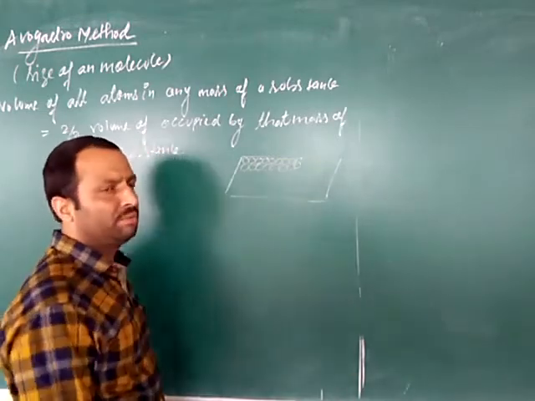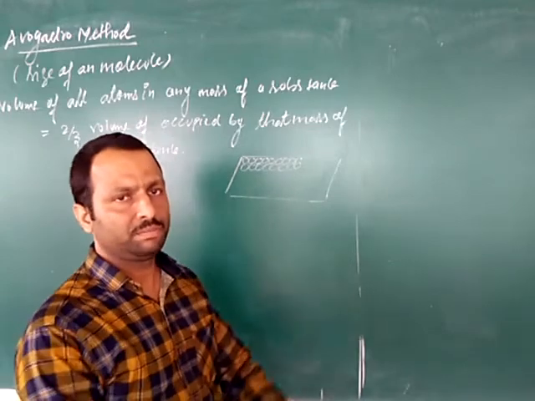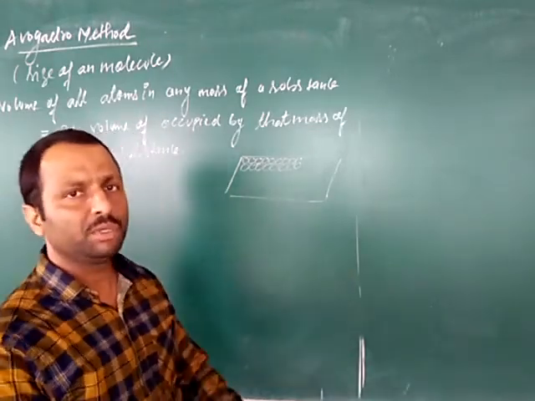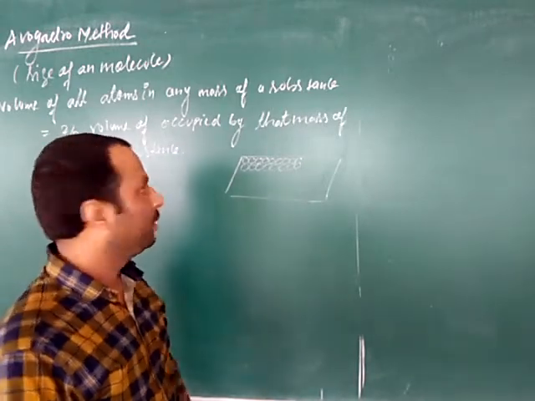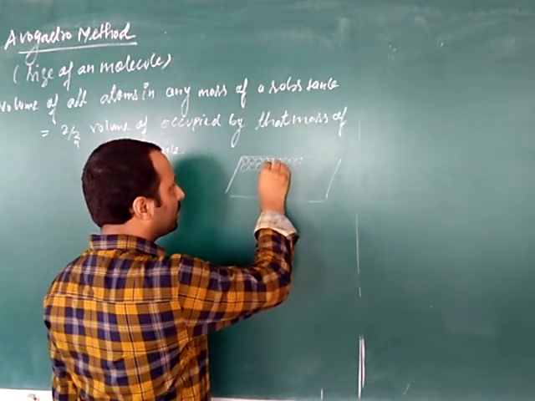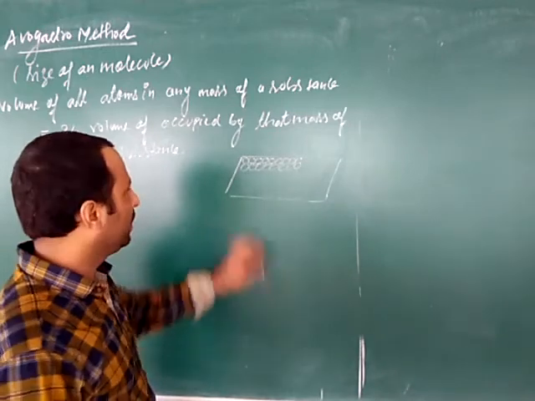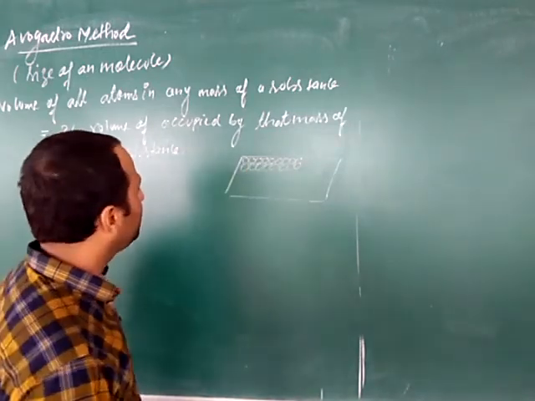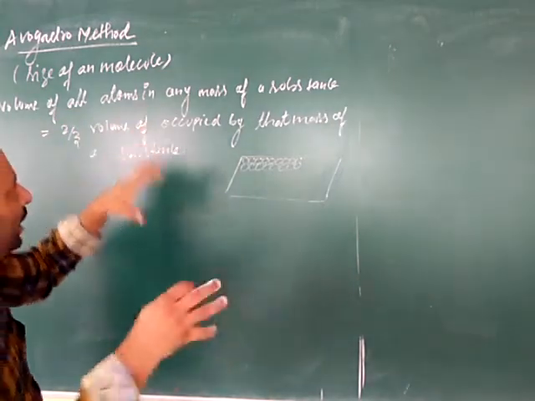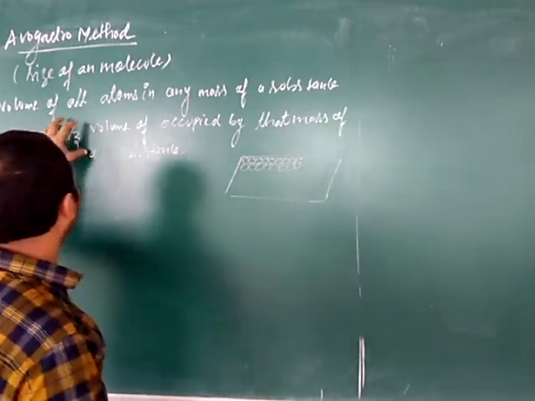In a substance you might have learned that in the solid all the atoms are tightly packed, whereas in the liquid certain molecules have the same spacing, and in the gases the molecules have large spacing. Okay, so whenever the atoms are tightly packed they have certain spaces in between them left. So he said that volume of all the atoms in a given mass of a substance is 2/3.